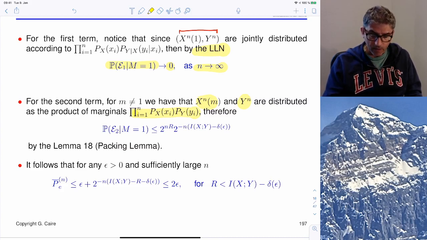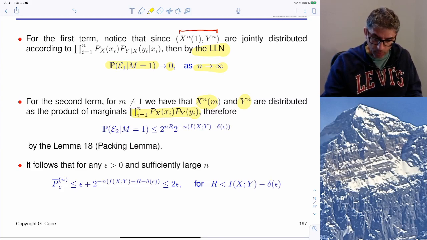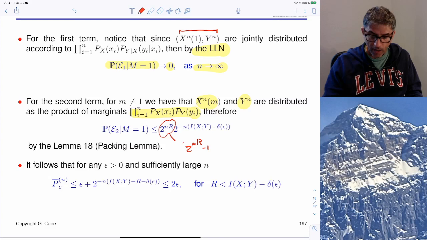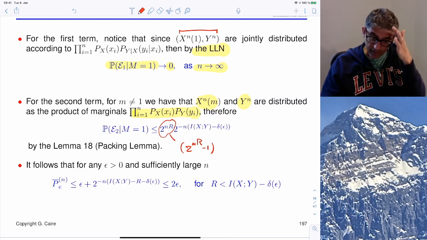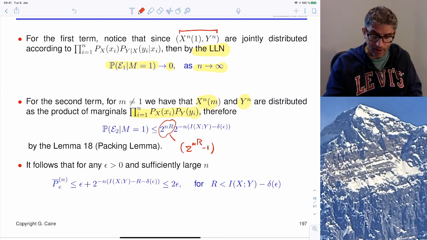So we can directly upper bound this probability as the product of the number of vectors in the set. In principle, it should be 2^(nR) minus 1, because we take all the codewords but m equal to 1, but exponentially this minus 1 is irrelevant, and in addition we go after an upper bound, so we can simply forget this minus 1.